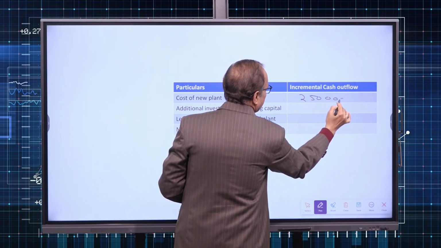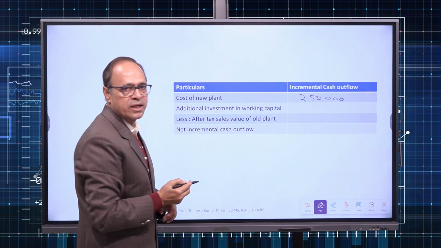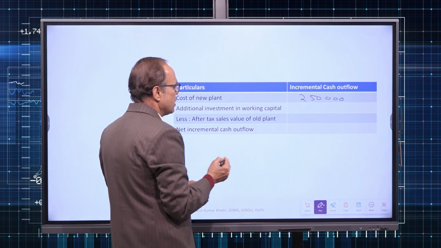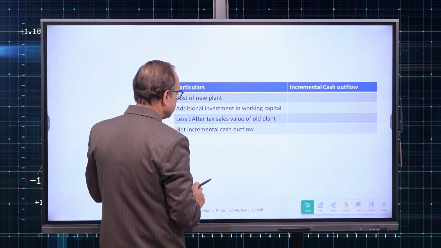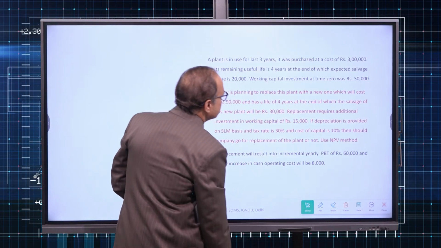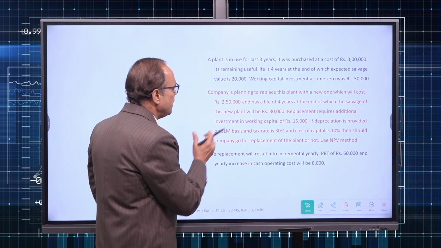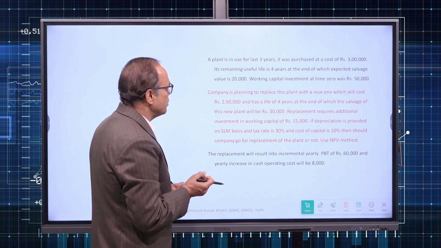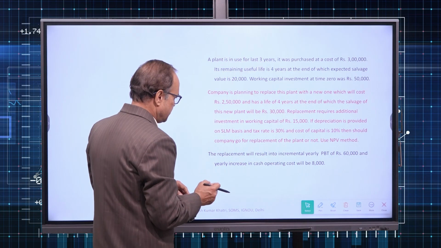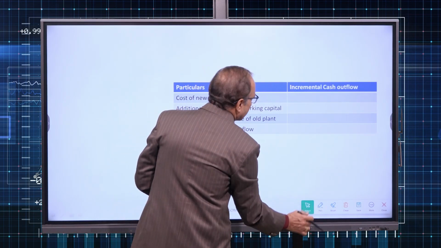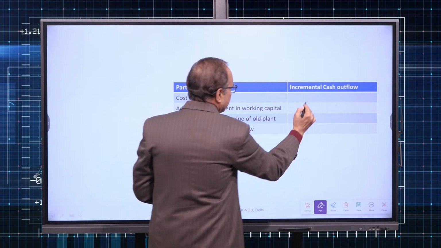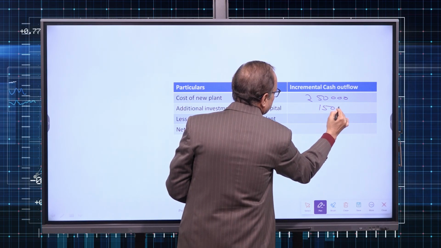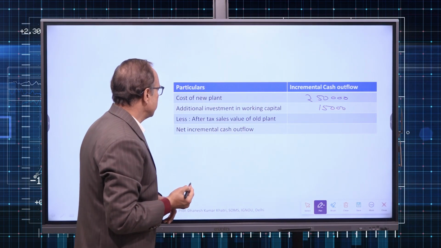Additional investment in working capital. I hope you remember how much the additional investment in working capital was. So we can check it out. How much was the additional investment in working capital? It will be 15,000 only. And the salvage value difference also we have to work out. So 2,50,000 is the cost of the new plant, and 15,000 is the additional investment in working capital.